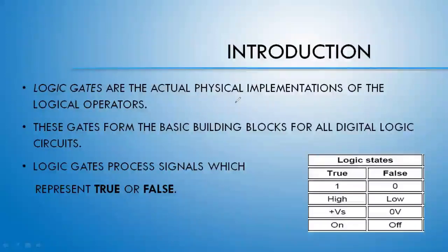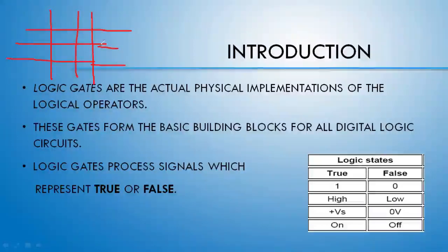So we have started logic gates. In this unit, we will learn how many basic types of gates are available. What does it mean by gates? In a computer system, we are having multiple circuits. Those circuits can be represented in the form of rows and columns, in the form of arrays.